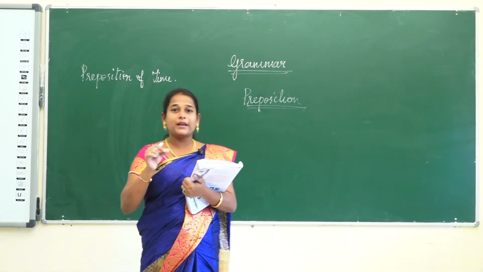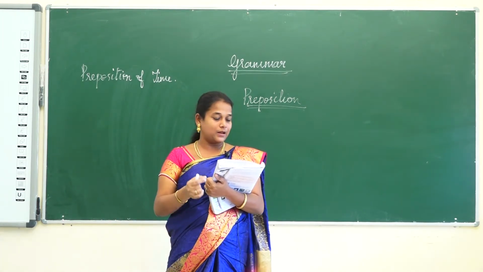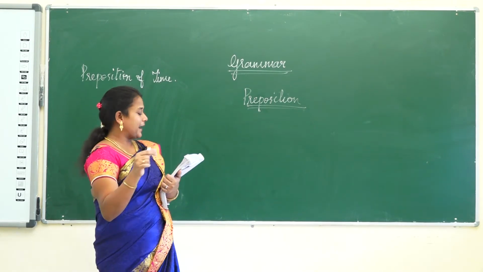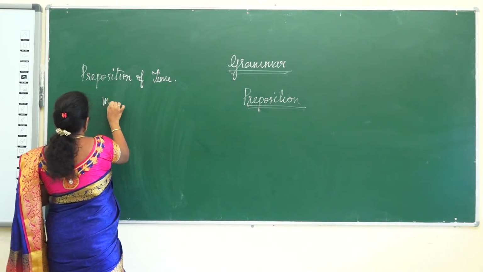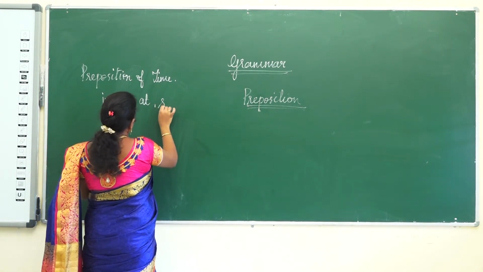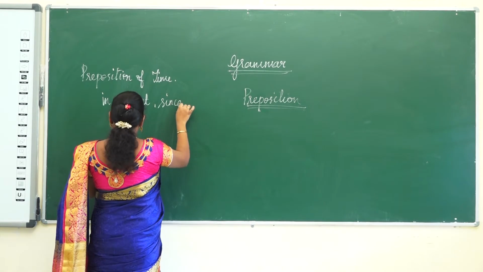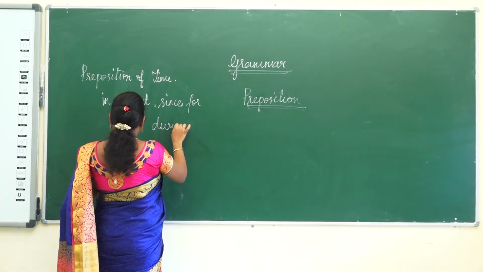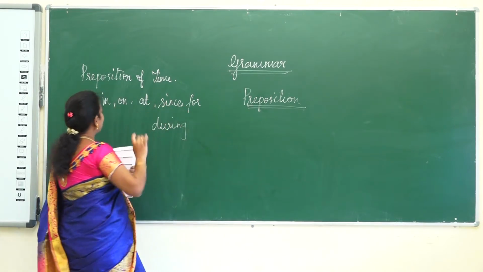It helps us to indicate when a particular thing happened. See the prepositions we use for time: in, on, at, since, for, during, and so many things are there. First we will learn this.